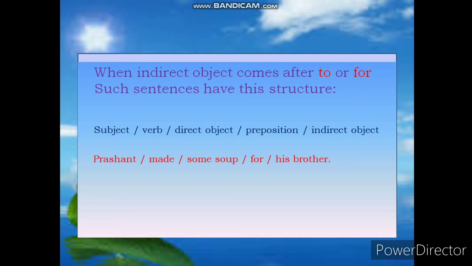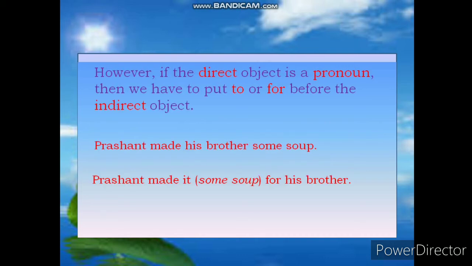For example, Prashant made some soup for his brother. However, if the direct object is a pronoun, then we have to put to or for before the indirect object. Prashant made his brother some soup. Prashant made it for his brother.